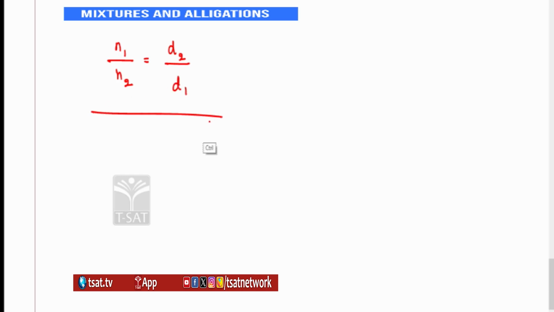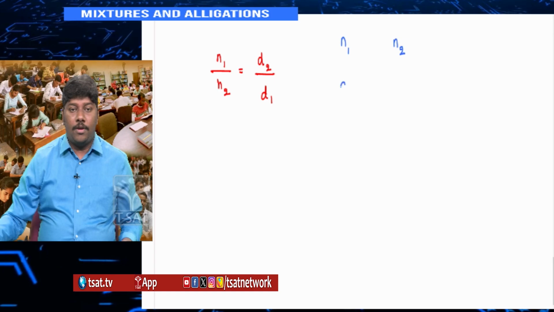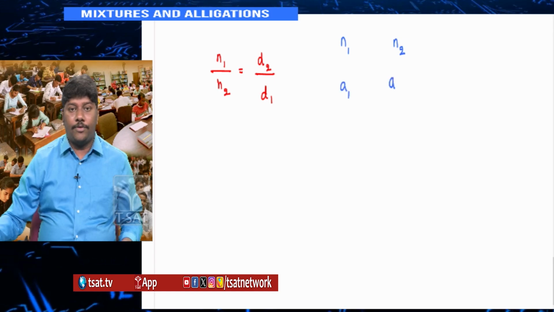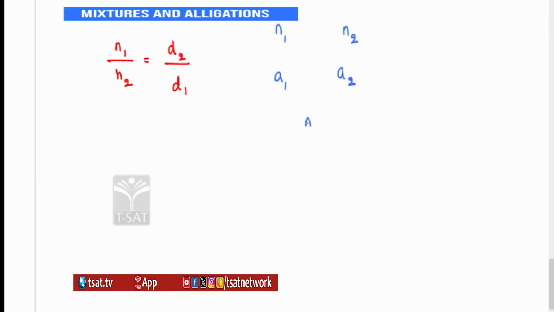Now we'll go for the formula directly of alligations. I write the number of members in group 1 and group 2, the average of group 1, the average of group 2 and the combined average. What is the relation between them? The first relation is N1 into the difference between these two equals N2 into the difference between the other two. See, capital A should always lie in between your A1 and A2.